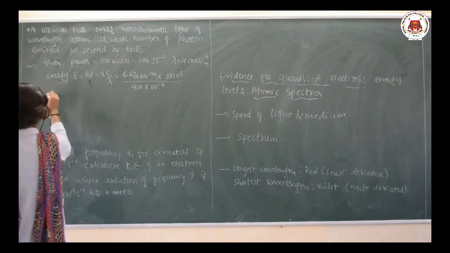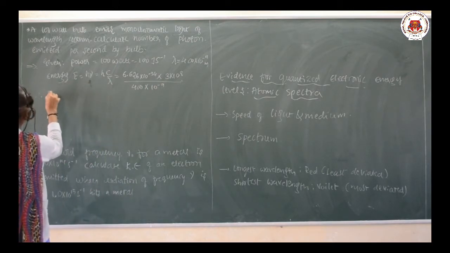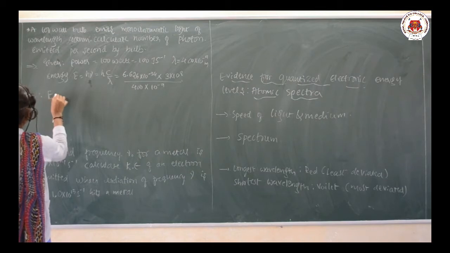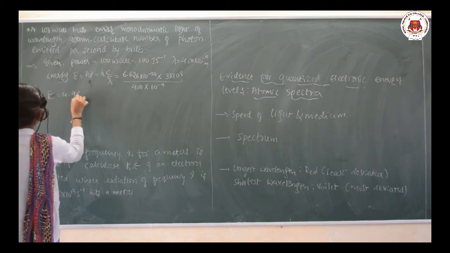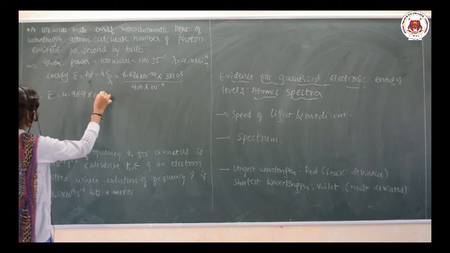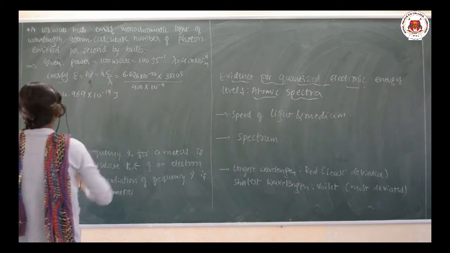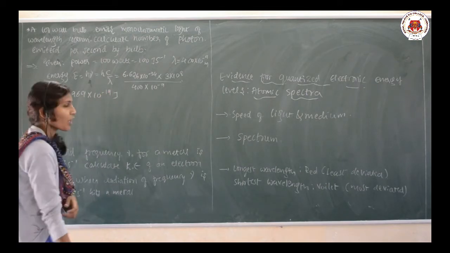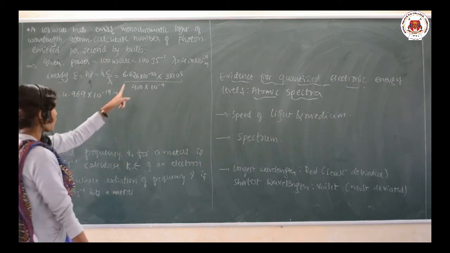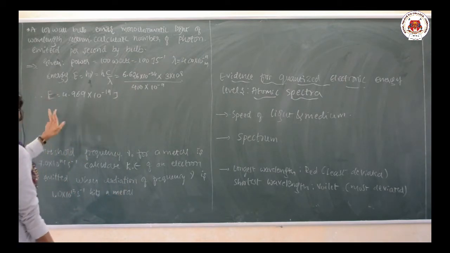If you simplify this, the value of E will be around 4.969 into 10 to the power minus 19 joules. If you calculate this one, you are going to get the value of the energy like this.